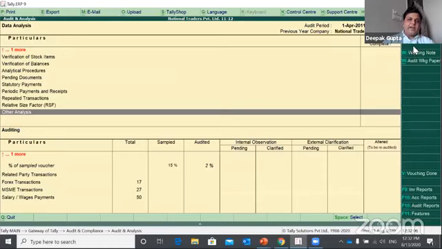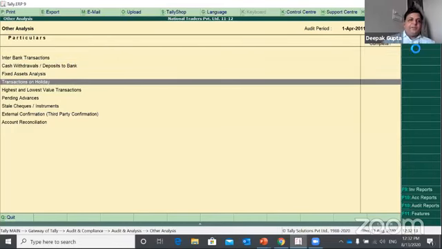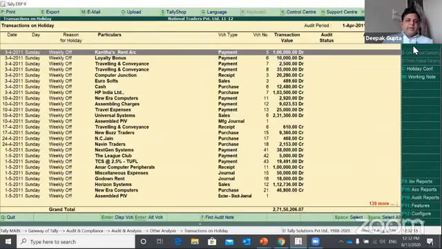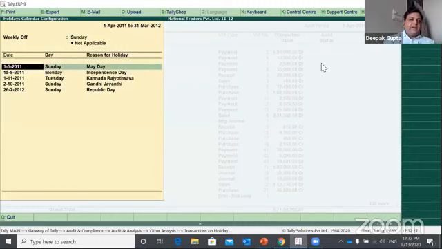Now look at some other analyses which are good to have, like transactions on holidays. Sometimes users make transactions on holidays, which should not happen. First of all, you can configure the holidays. You can define the calendar, when the holidays are, what the dates are and what the occasions are.